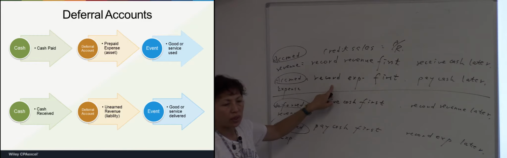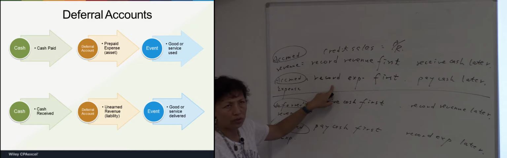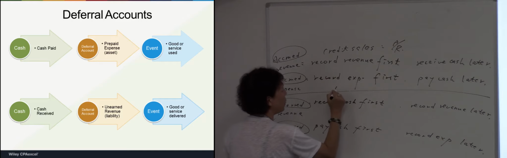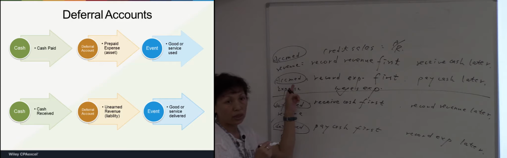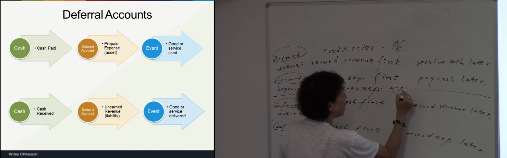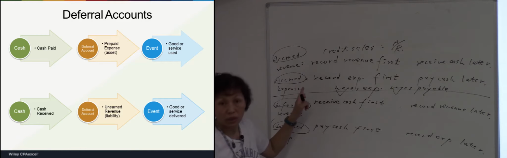Using the example I gave you earlier, on August 31st, we haven't paid wages, the August salary to employees, yet, right? So we debit wages expense and we credit wages payable. Do we pay cash first or do we record expense first? We record expense first. So wages expense is an accrued expense, and wages payable is an accrued liability.